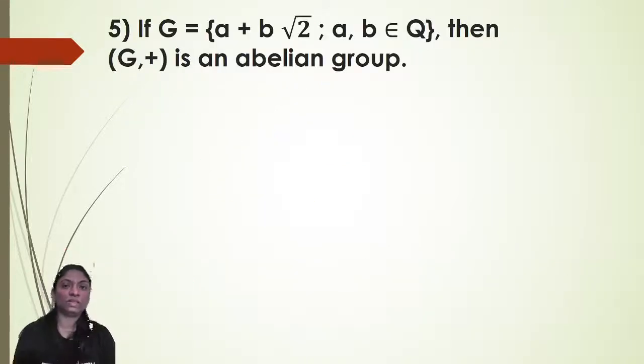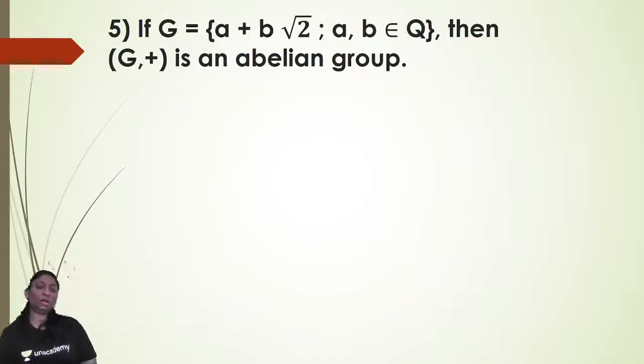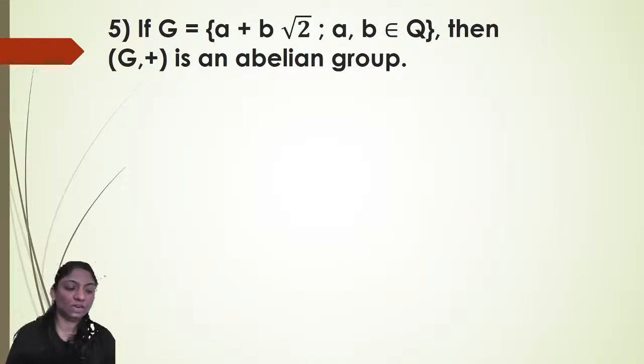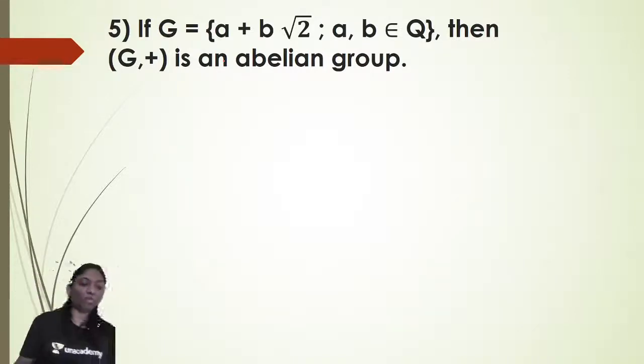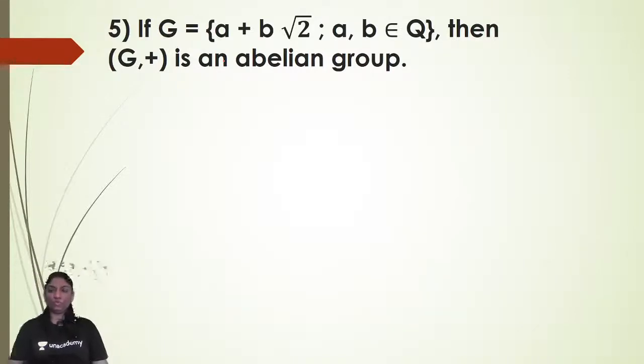Okay, now this is a different example. I am taking all the different examples and it will clear everything here. Now G is equal to A plus B root 2. Now the element in the set G is written in the form of A plus B root 2 where A and B belong to Q. Then G under addition is an abelian group.